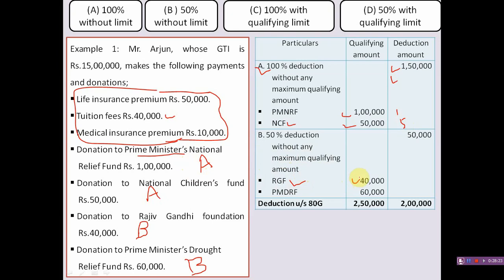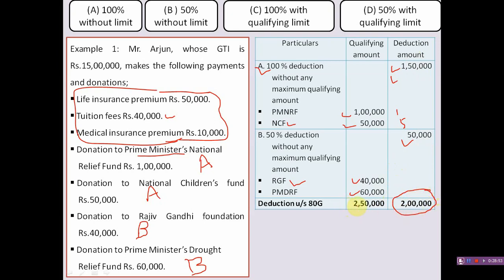100% qualify, but 50% deduction. Category B: here also 50% deduction, and 100% qualify. So 20,000 and 30,000, so a total of 50,000 deduction. So the total deduction under section 80G allowable to Mr. Arun during this assessment year is 2 lakh.